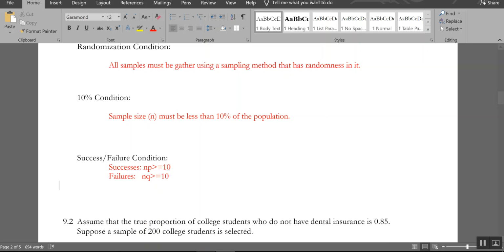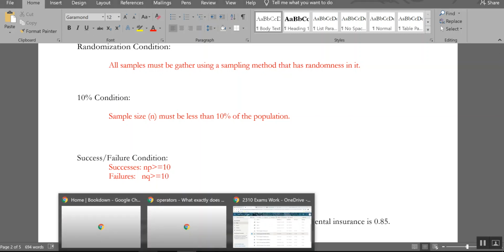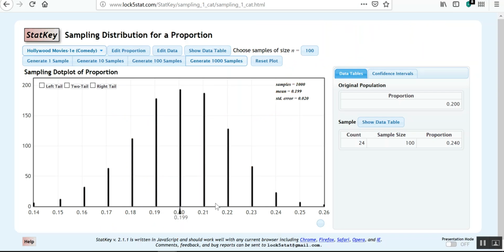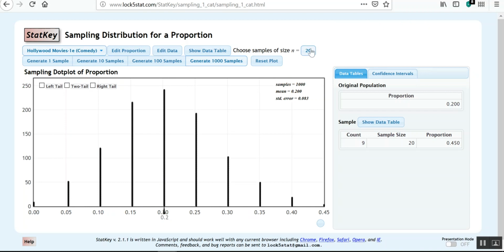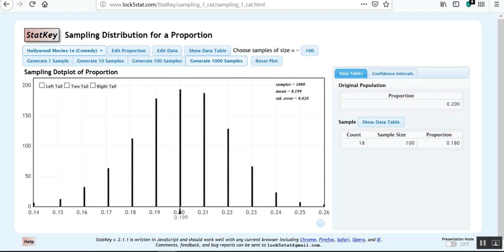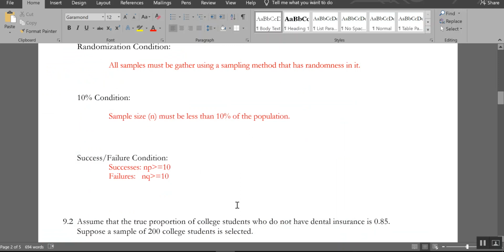That's one of the reasons why, when I was looking at the internet's example, 100 was good because 100 times 0.2 is 20. 20 was close because 20 times 0.2 is going to give you 4. That's not big enough. That's why this isn't quite normal. It's close though.